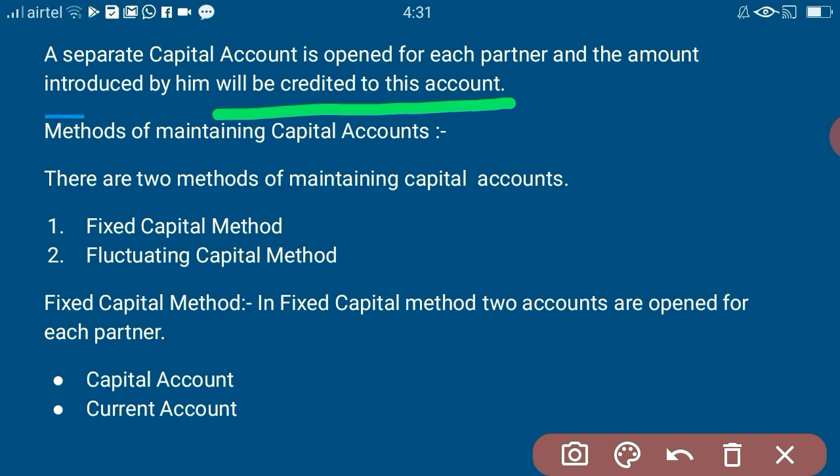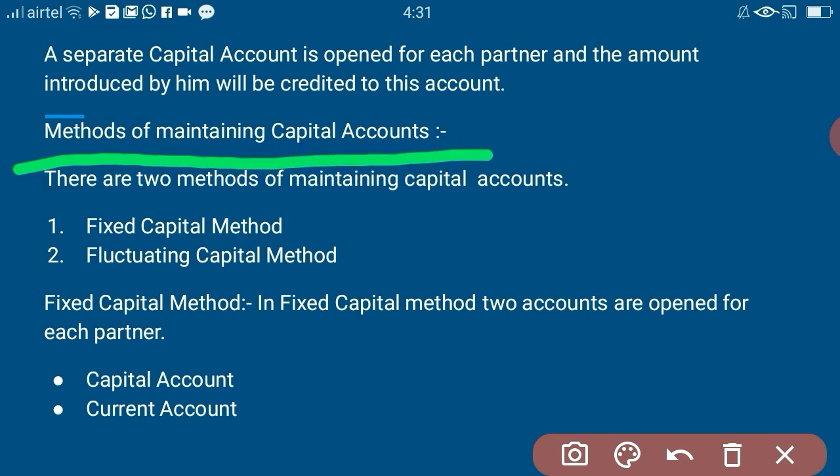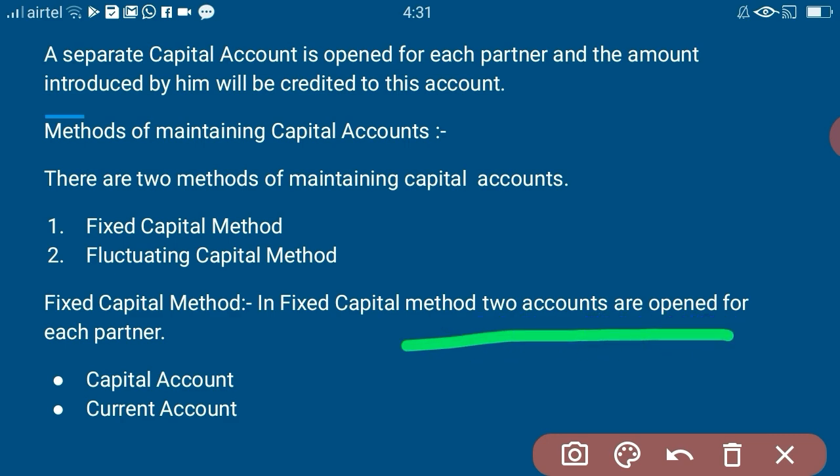Now one thing that you should keep in mind is, we said about the capital accounts. There are two methods of maintaining these capital accounts. See, next thing, the methods of maintaining capital accounts. There are two methods. One is fixed capital method, the other one is fluctuating capital method. Okay, in fixed capital method, for each partner two accounts are opened. One is capital account, the other one is current account.